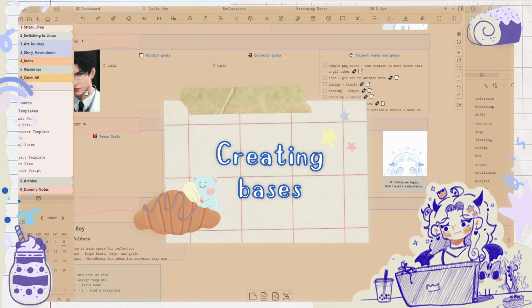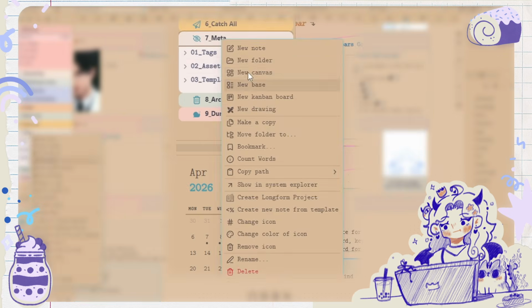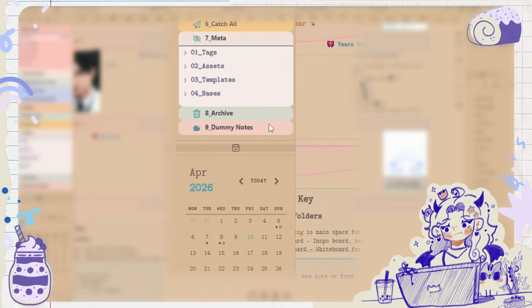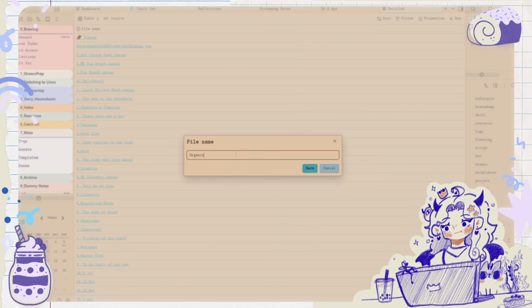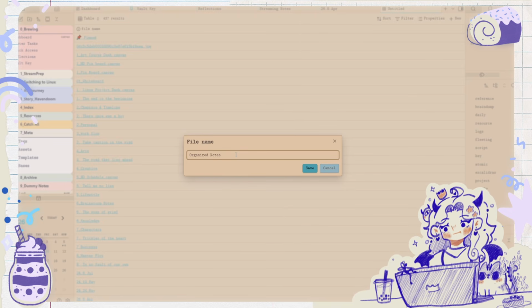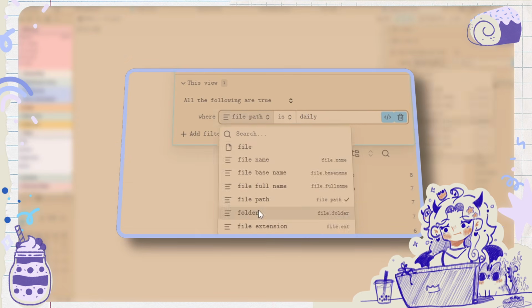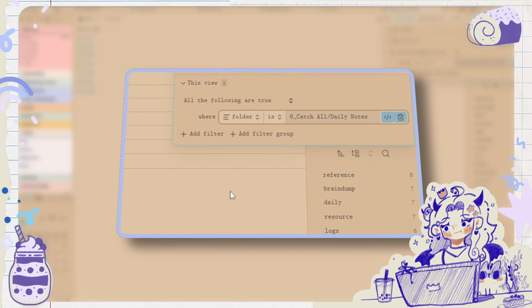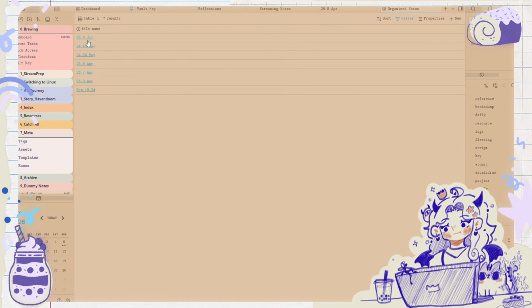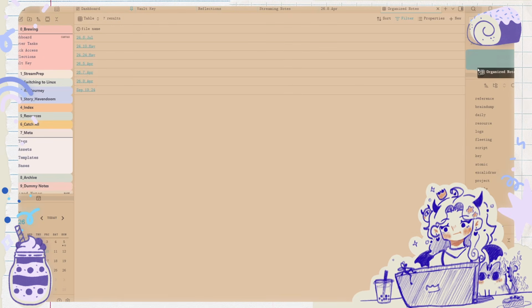Now I want to create a database and I want to start putting my bases in here. So new folder, bases. Let's create a new base. I called it organized notes in the other one, so I guess I might as well. Filter, folder, catch all, daily notes. Is this going from newest to oldest? Yes. So let's put that over here.